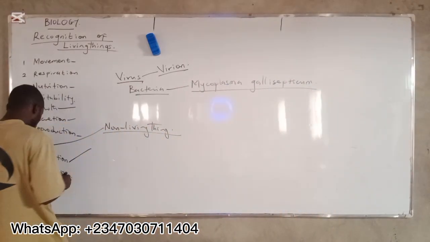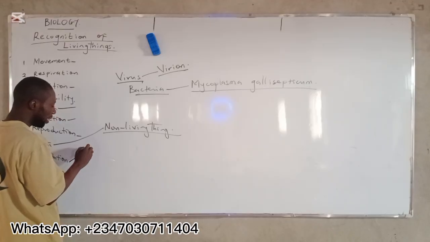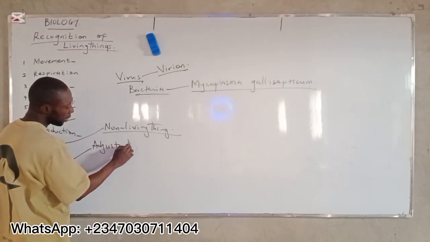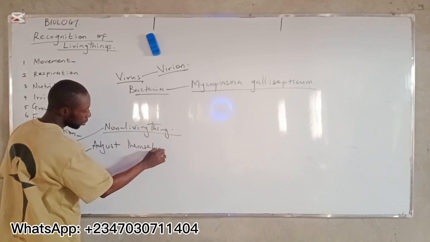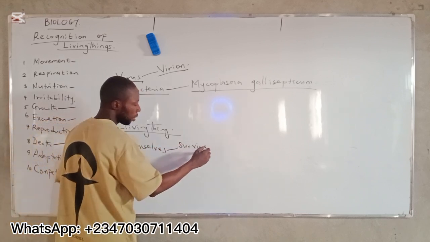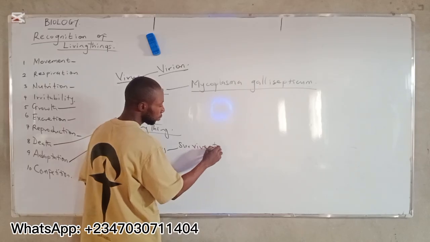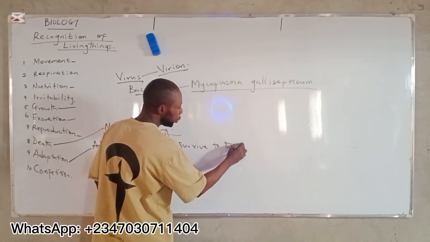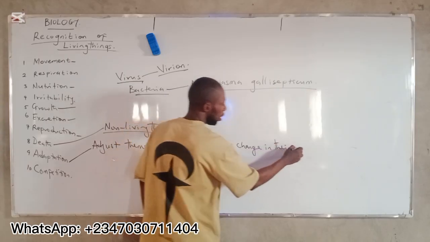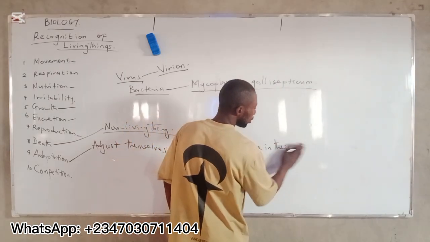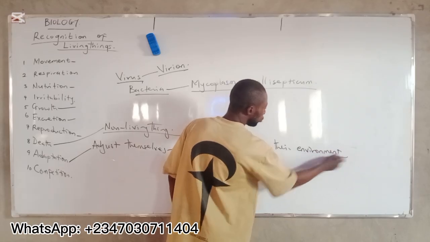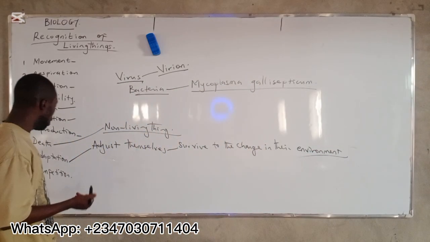So adaptation is the process by which living organisms adjust themselves in order to survive the change in their environment.